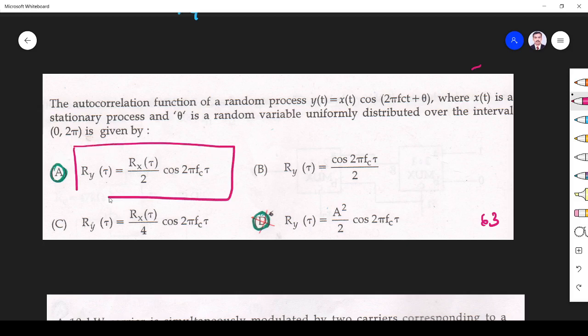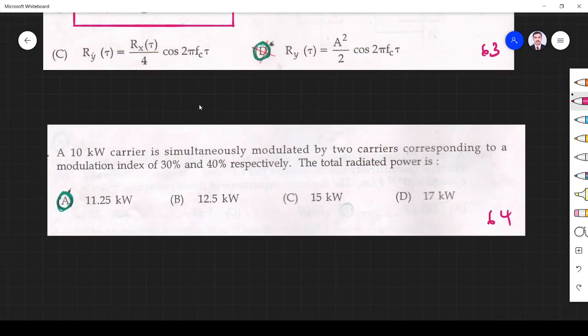The output autocorrelation is given by Ry of tau equal to Rx of tau divided by 2 into cos 2 pi fc tau.